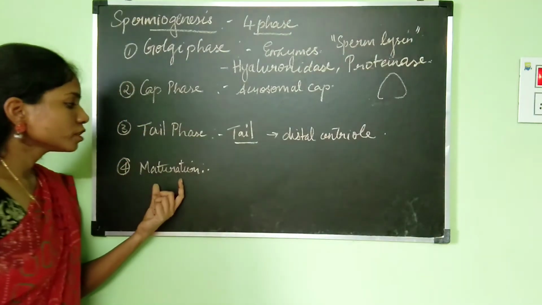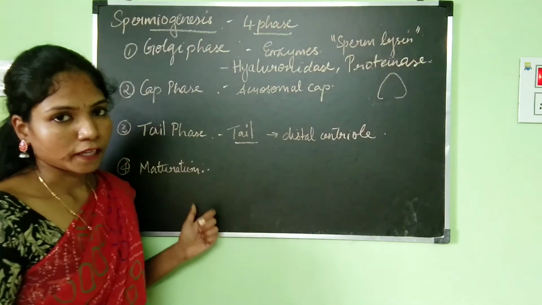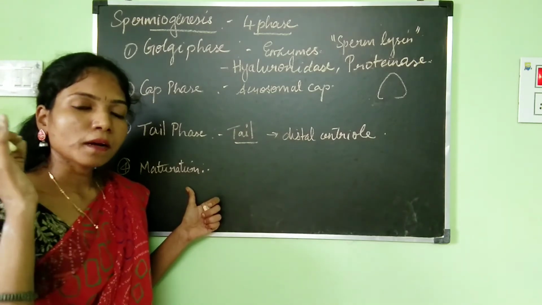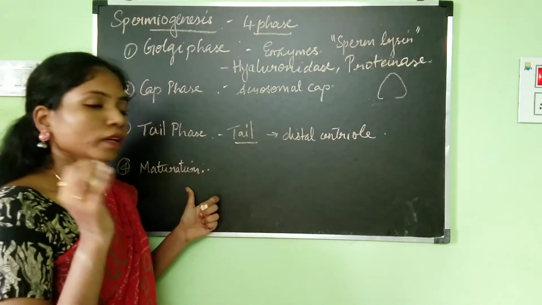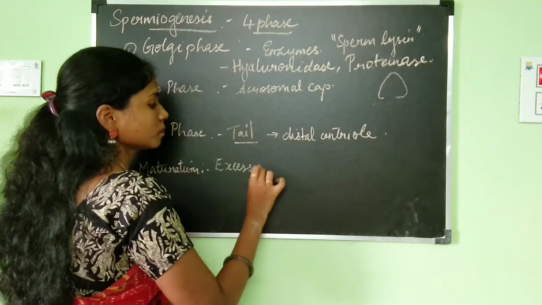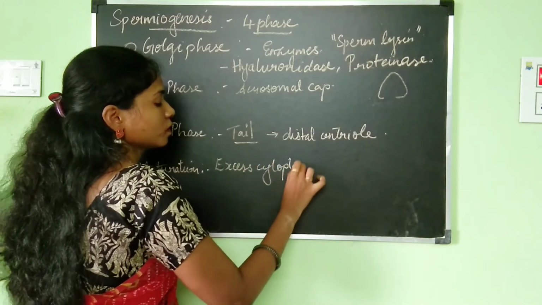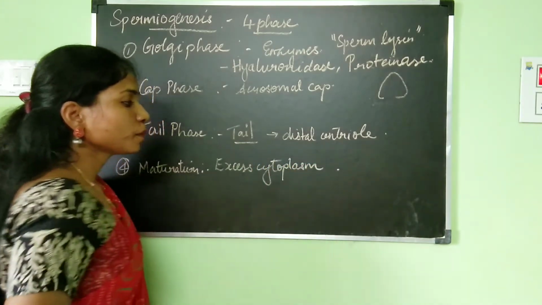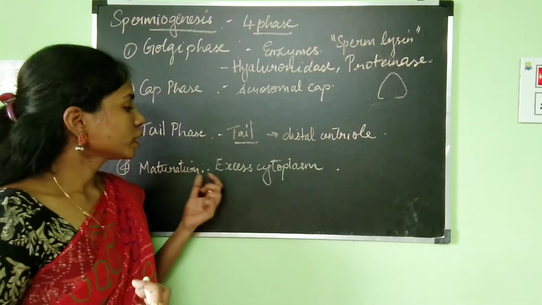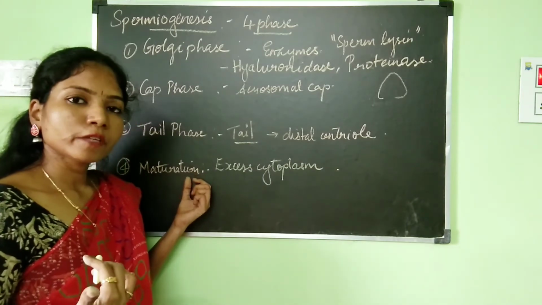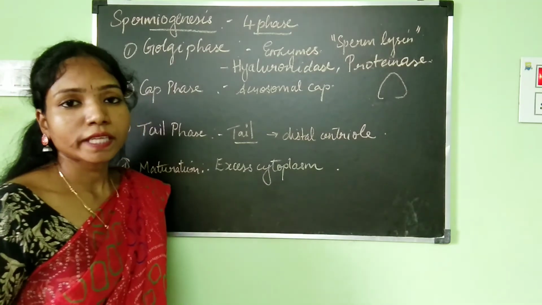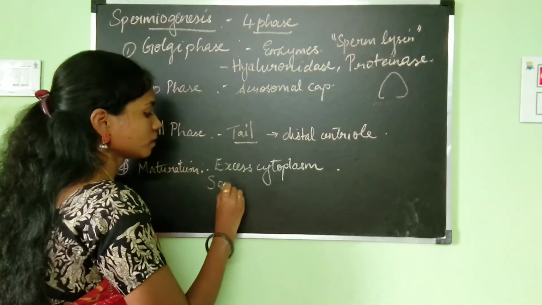So moving on to the last stage, which is the maturation phase. In this maturation phase, the sperm is going to get completely mature. The excess cytoplasm which was present in the spermatid is going to be removed. How is it going to be removed? It is going to be removed with the help of the Serotonin cells.